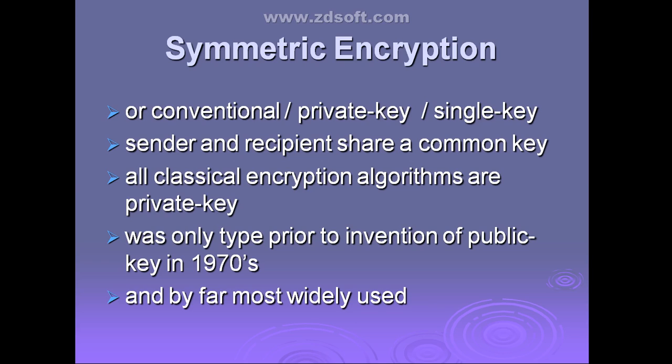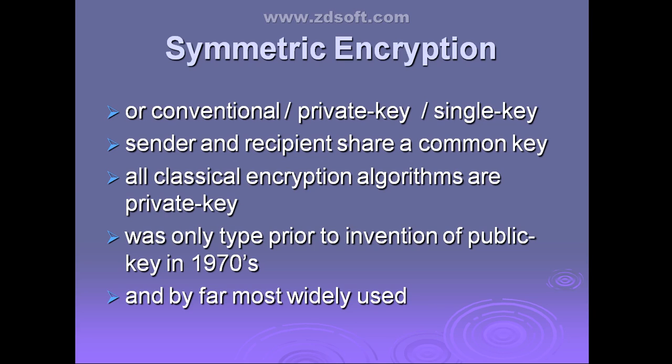Now we will see there are mainly two different kinds of encryption: one is symmetric encryption and the second one is asymmetric encryption. Symmetric encryption you can also call conventional, private key, or single key encryption. All are one and the same.